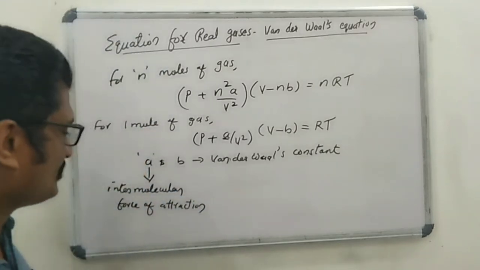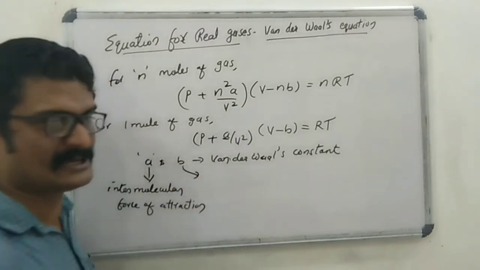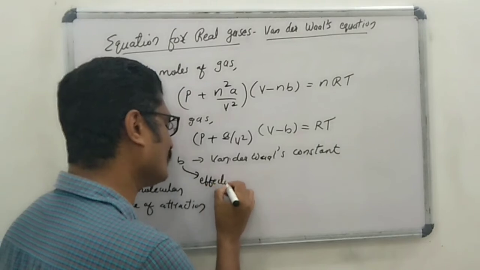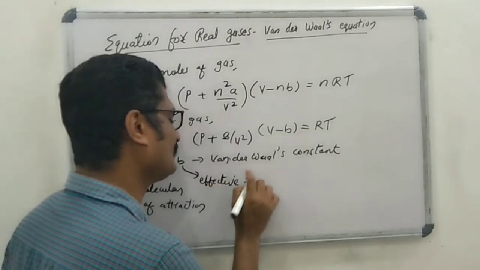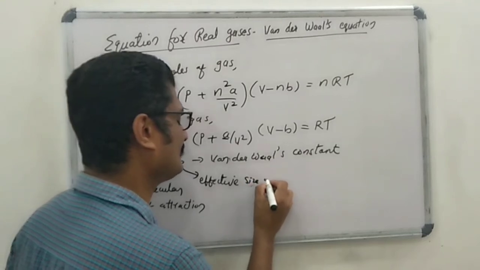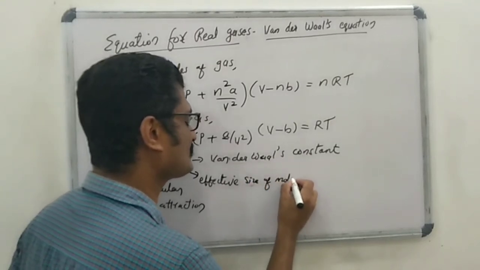Then the constant b is a measure of the effective size of molecules.